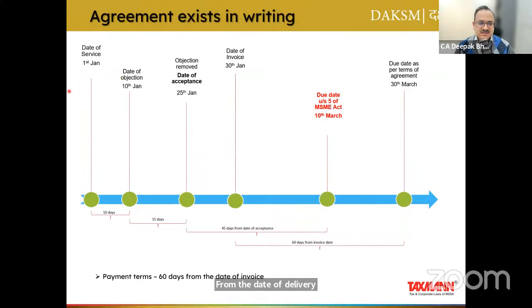Let's understand this. Let's say on 1st of January you have rendered the services, and since it is an invoice for services, that invoice has been raised on 30th of January. As per the GST Act, you can raise an invoice within 30 days, right? So the relevant date for the MSME Act is not 30th of January. It is 1st of January only. For Section 15, all the computation shall be made, all the due date computation shall be made.